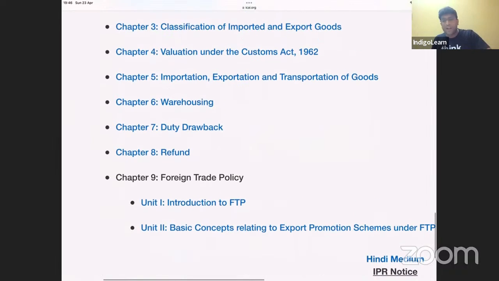Then valuation, already I spoke a lot with you with respect to valuation about CIF, assessable value, FOB and all. But some points to be kept in mind that whenever we are doing adjustments to transaction value and all, some points are given by Rule 10 in terms of what adjustments to be done. And they clearly gave in the law, any commission brokerage is included, but not buying commission. And they have also given the law, any plans, design, sketches is also included if it is undertaken outside India. And insurance and freight, I already spoke a lot with you. And whatever cost is incurred till the time the asset is brought into India, that is only considered.